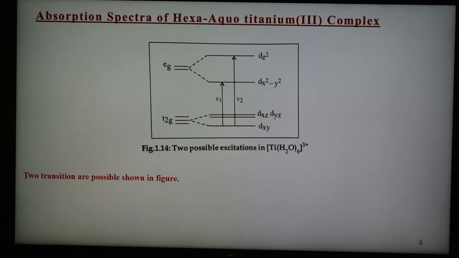And so this is the first complex, hexaaquatitanium, and the spectrum is there, and from this we get 4 pieces of information: position of the signal, intensity of the signal, width of the signal, and the symmetry of that band.